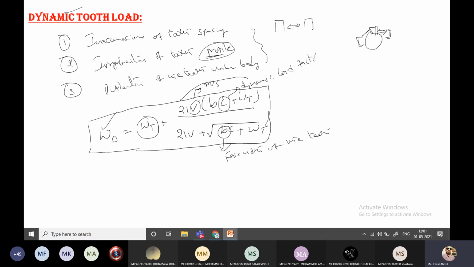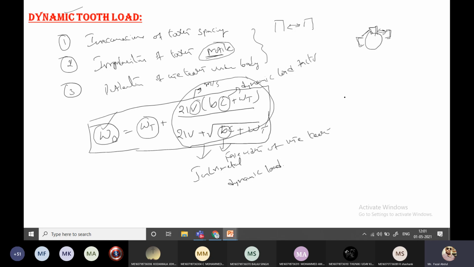This whole product is referred to as the incremental dynamic load, and Wd is the total dynamic load. You have to remember this relation. For the dynamic load factor, there is a table, so you have to select from the table.